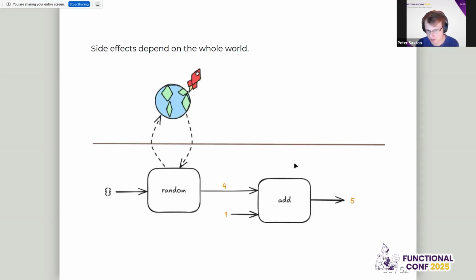So side effects depend on the whole world. Nothing in the program can actually know the limit of what the side effects do. So here we have the whole world. You need to talk to the world outside to get a random number. And the whole world has nasty things, including launch the missiles, which is a bit of a riff on what effects might do. It's also a way of saying that effects are not reversible and can have permanent impact.